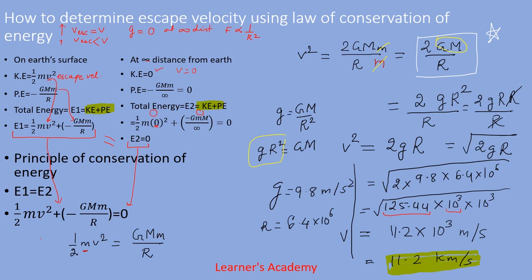This is the velocity that is required by any object to escape the gravity of Earth. The spacecraft which are sent to the Moon or any other planets need to have their initial velocity either larger than the escape velocity so that they can overcome Earth's gravitational attraction and can travel to these space objects.